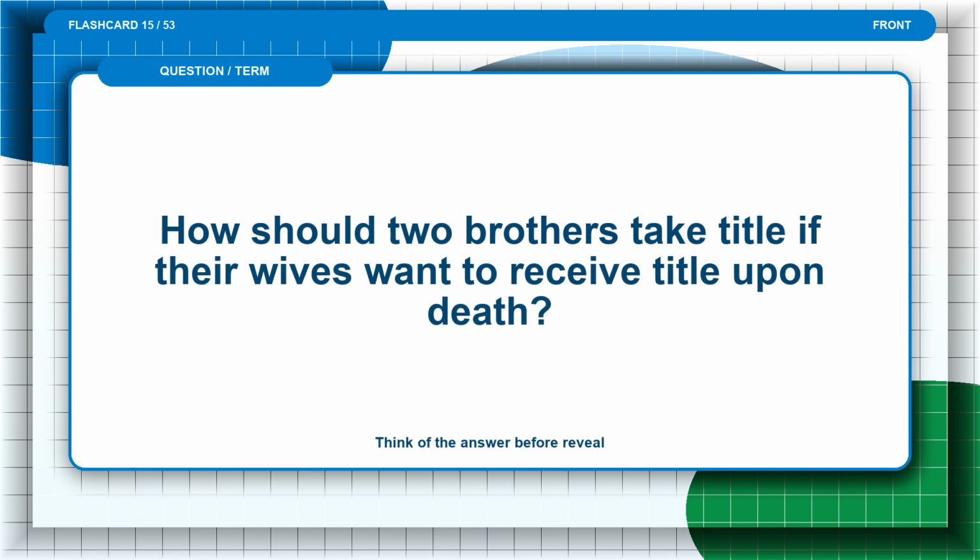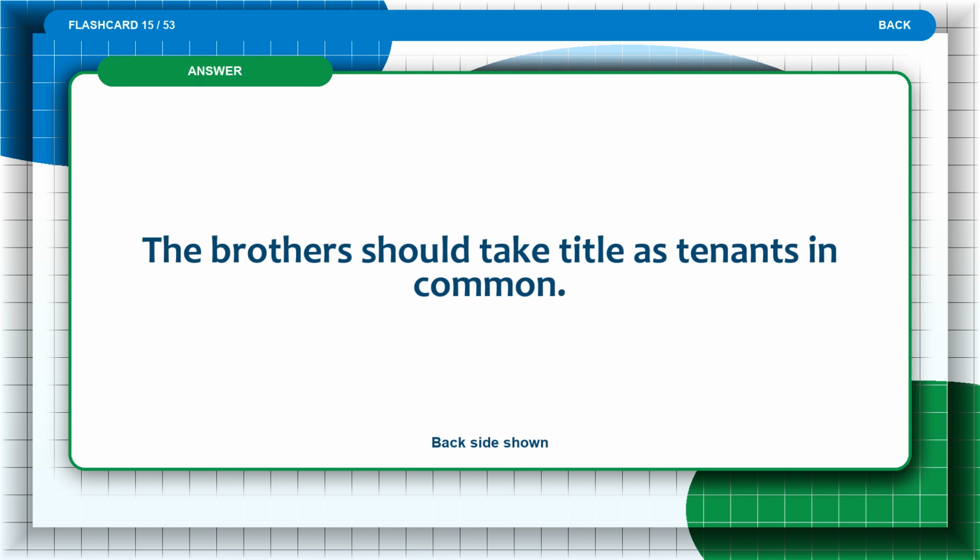Flashcard 15. How should two brothers take title if their wives want to receive title upon death? Think of the answer before the reveal. The answer is: the brothers should take title as tenants in common.